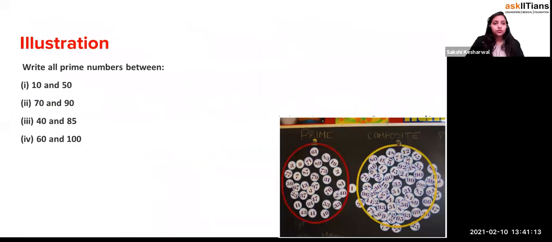Okay, now let's look at the illustration. All the prime numbers between 50 and 100 we just did, so we can be a little bit fast. Over here you can see the tables are made very nicely, and the pictures have been put in. So this would be 11, 13, then 17, then 19, then 23.